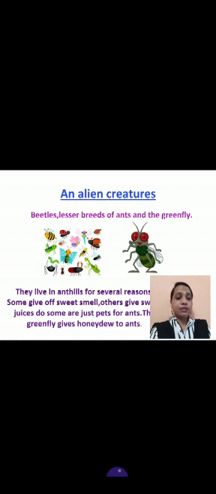There are many reasons that ants allow them to live there. Why? Because some of them give them sweet smells, some give them sweet juices, and some of them are the pets, playful things for them. And the green fly is actually their cow. Like a cow gives us milk, similarly the green fly gives them honeydew.